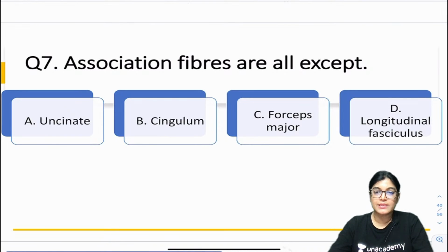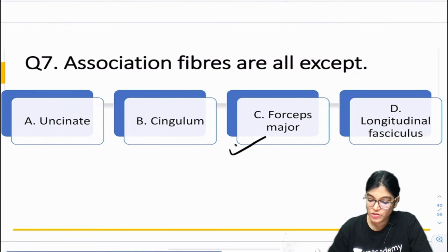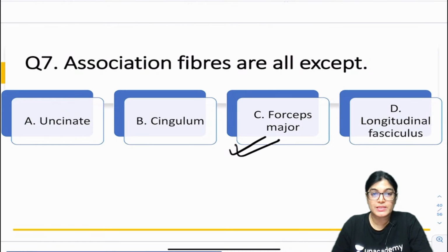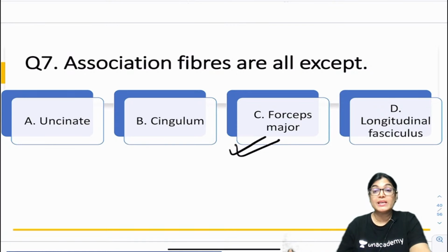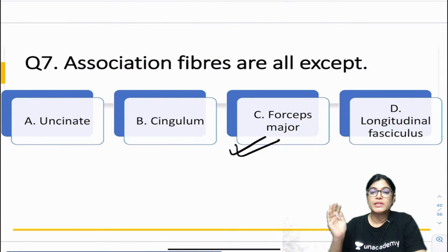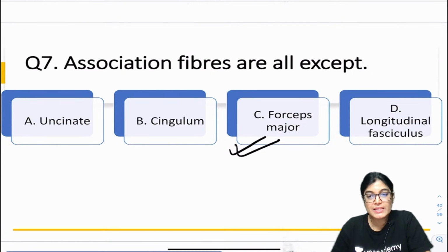Actually, the correct answer is forceps major. C option is correct. Forceps major is the correct answer. Association fibers are all except. So I would like to give you the concept of association fibers, commissural fibers and projection fibers. These are brain fibers, okay. So it is important that you have to know these fibers.